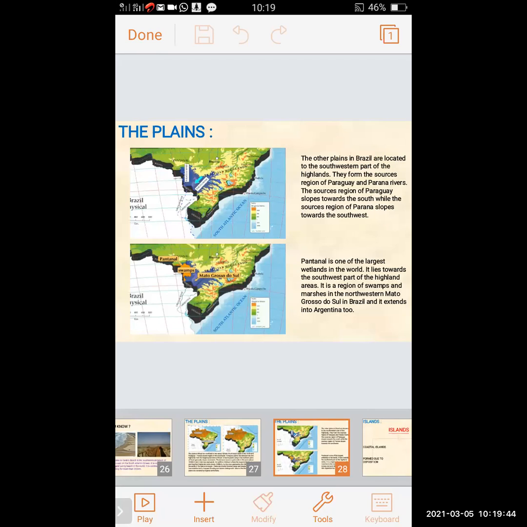Pantanal is known as one of the largest wetlands in the world. It lies toward the southwestern part of the highland areas. In the second picture, it shows the Pantanal area. It is a region of swamps and marshes in the northwestern Mato Grosso do Sul in Brazil, and it extends into Argentina too.